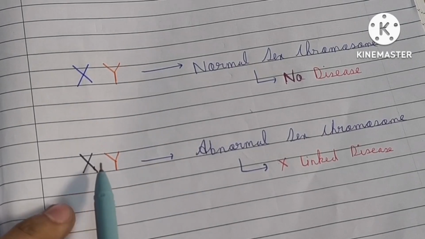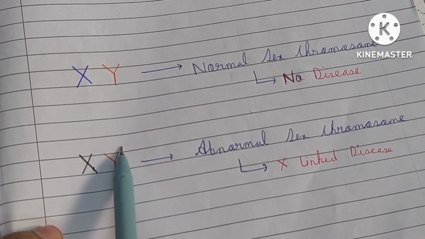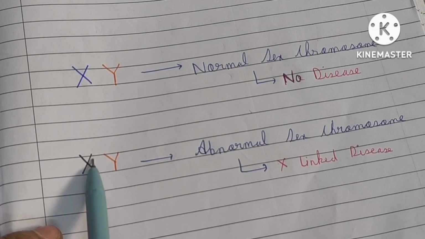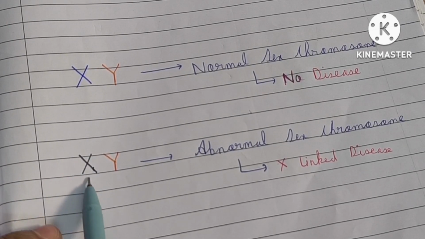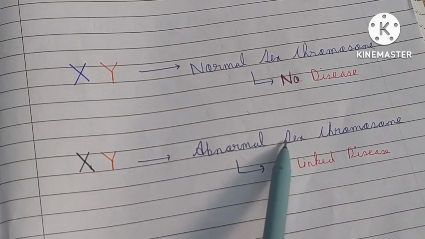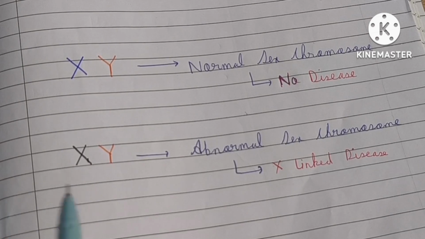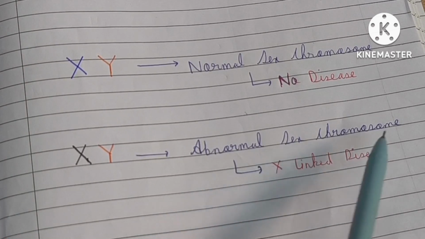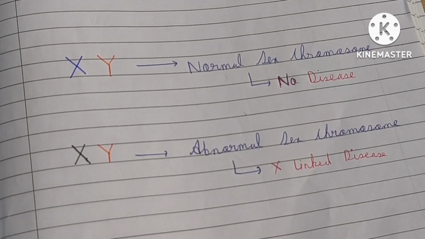So now see, as I have already considered, this is an abnormal chromosomal pattern of the sex chromosome. Why? Because the X chromosome is defective. Due to the defective X chromosome, the sex chromosomal pattern is affected. As a result, an X-linked recessive disease will occur. So this is why, in the case of males.